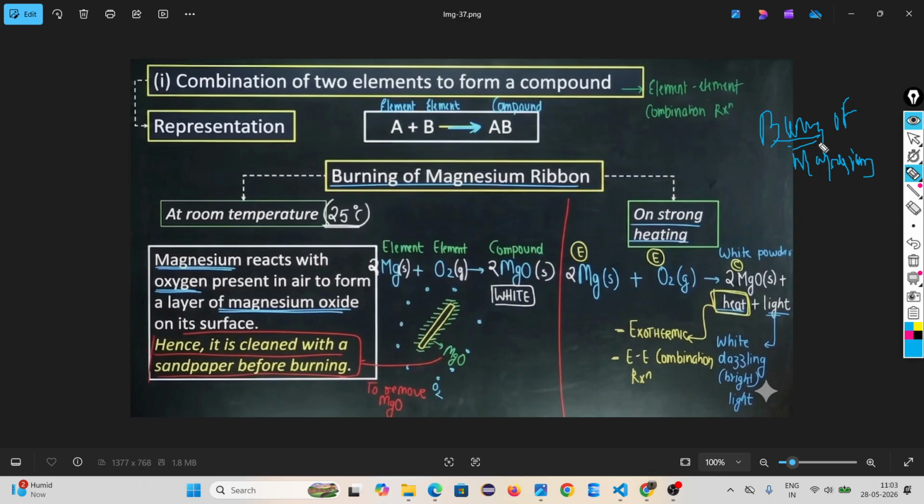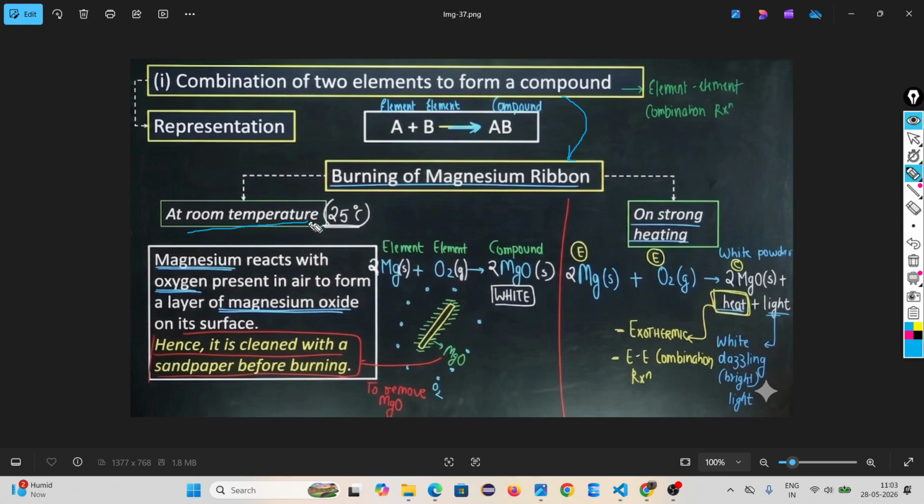Burning means any substance reacts with oxygen to form a product, and heat and light energy are released. Magnesium is nothing but a metal. Metals have a tendency to react with oxygen and nitrogen to form their oxides. This is an example of a combination reaction. Two conditions are there.